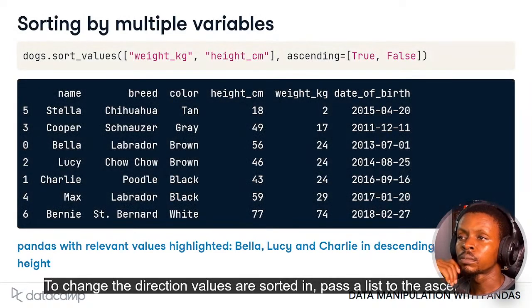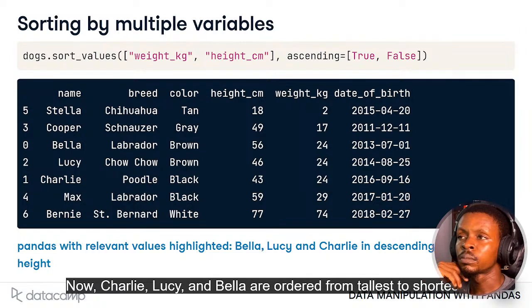To change the direction values are sorted in, pass a list to the ascending argument to specify which direction sorting should be done for each variable. Now Charlie, Lucy, and Bella are ordered from tallest to shortest.